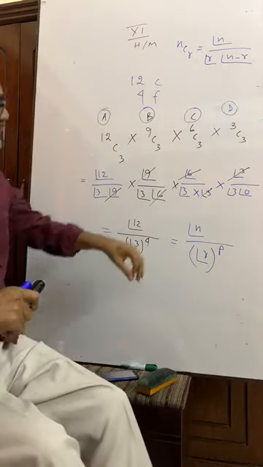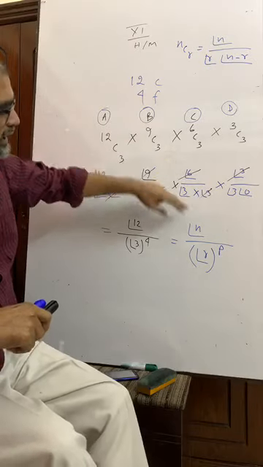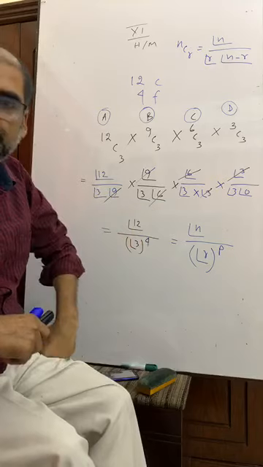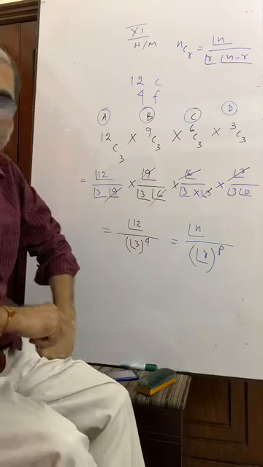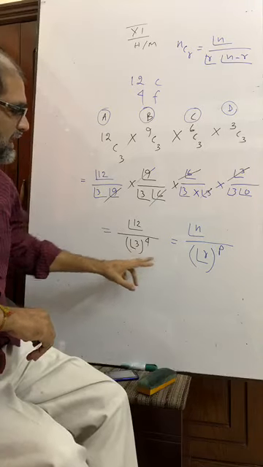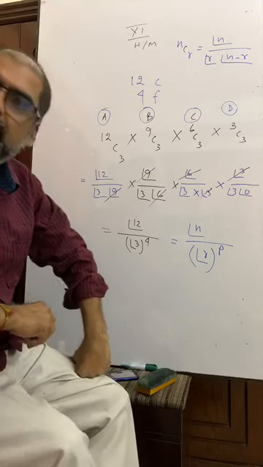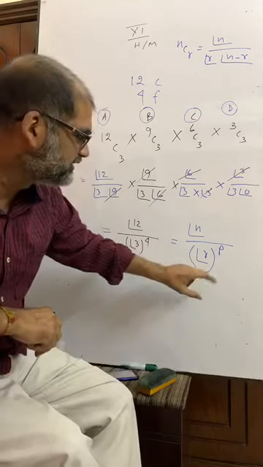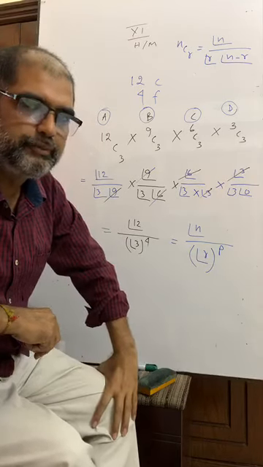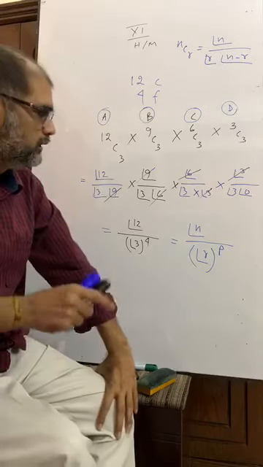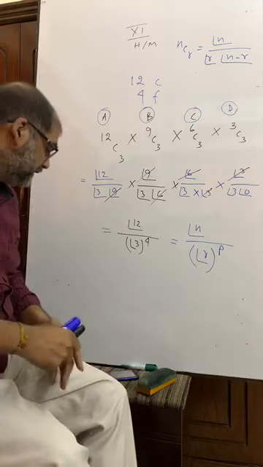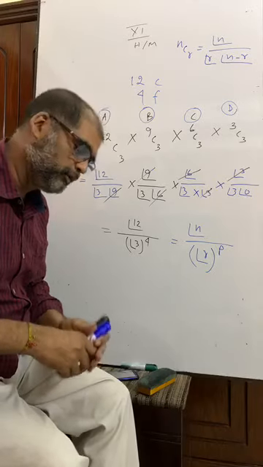That means 12 chocolates, that is n factorial, and every friend will get 3 chocolates, that is r equals 3, and the number of friends is p. This is the power. The number of friends will be the power. I think you will get it. Okay, let's see another example.